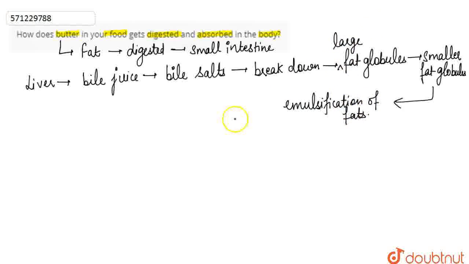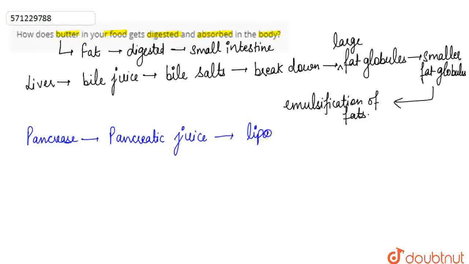After this, the pancreas in our body also secretes a digestive juice, the pancreatic juice. The pancreatic juice contains the enzyme lipase, and also the intestinal juice secreted by the small intestine. In that also the lipase enzyme is present.